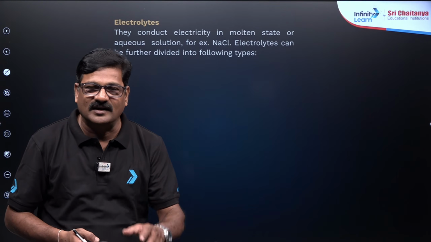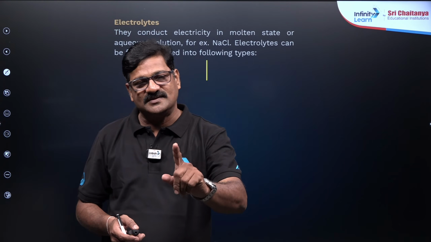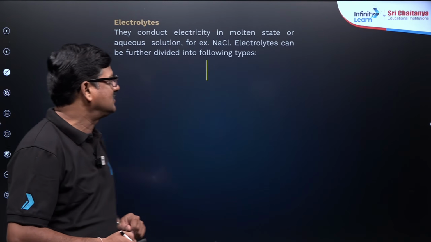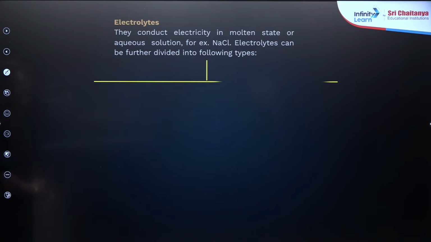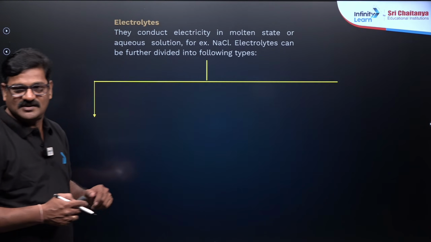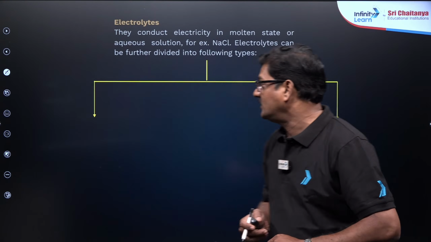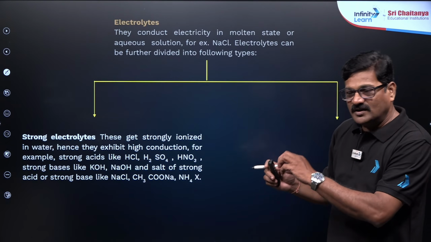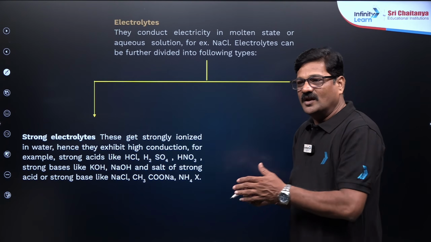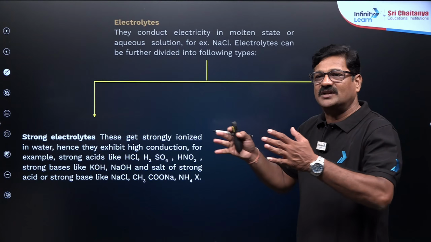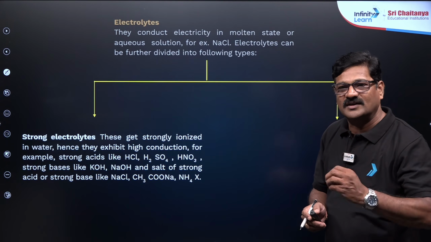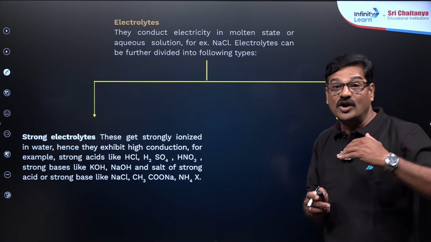The entire ionic equilibrium is based on weak electrolytes and strong electrolytes. These are two types. A strong electrolyte, when dissolved in water, completely ionizes and conducts electricity to the fullest.